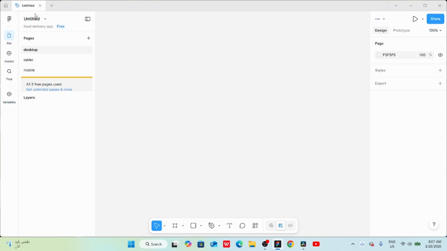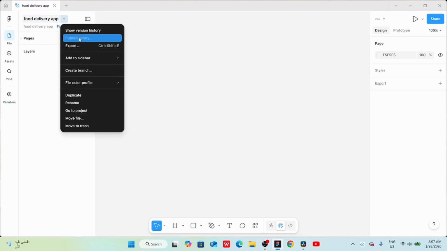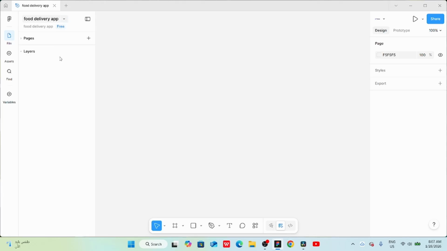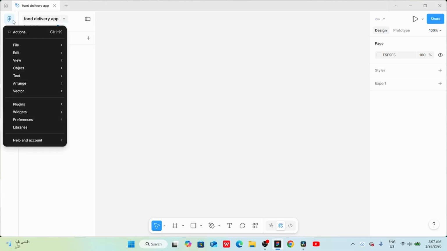To rename your design file, click on Untitled at the top and type your file name. Below the file name, you will find the project name. If I click on this arrow icon here, I'll see different options such as Show Version History, Export, Add to Sidebar, Create Branch, etc. I am not going to discuss these options right now because they are not important at this stage. If I click on Figma icon, I can access the file settings.